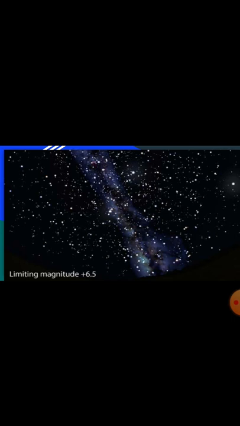Can you see the difference in this picture, students? Can we count the stars? No. It is very difficult to count the stars because they look so tiny. Why do the stars look so tiny? The reason behind is stars are very far away from us.